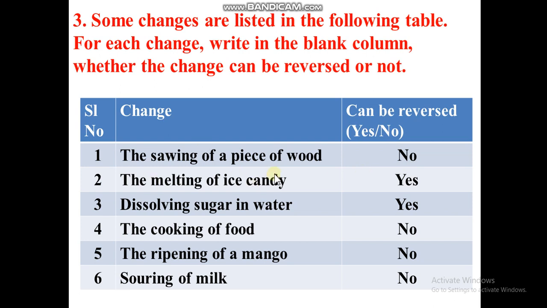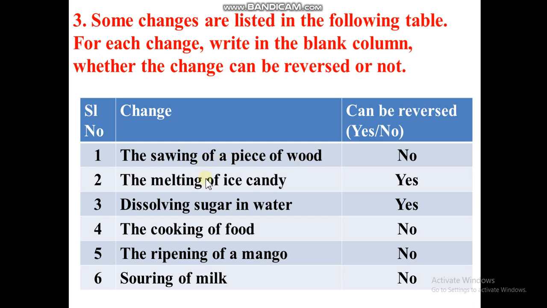Consider you have a piece of wood and you are cutting it with the help of a saw. You know that teeth are there, used by carpenters to cut wood. With the help of a saw, if we cut a piece of wood, is it reversible or irreversible? It is irreversible, that's why I have written no. The answer will be no, because after cutting it, it will be in two pieces, and after that we will not be able to fix it like previously.